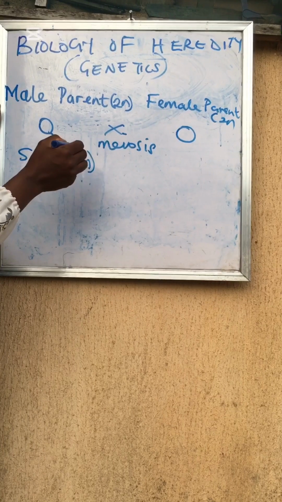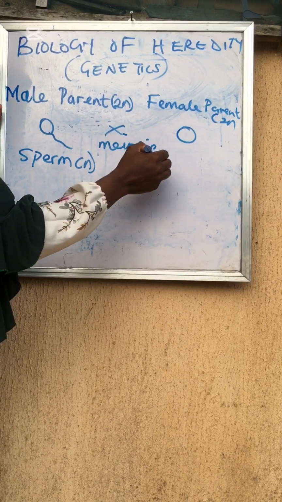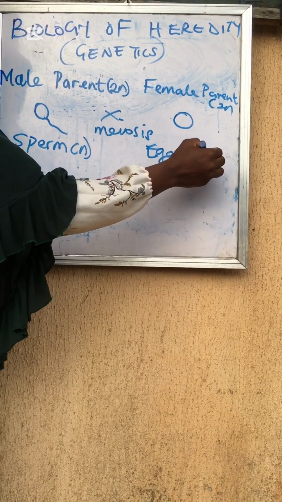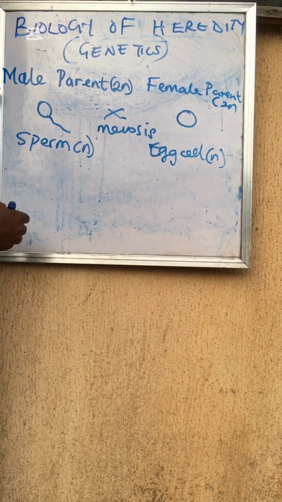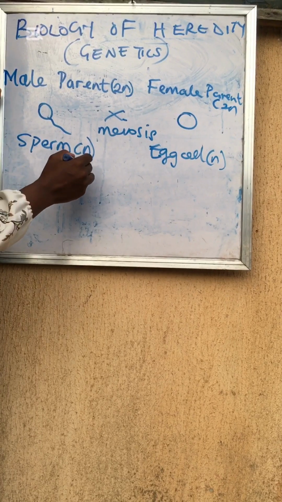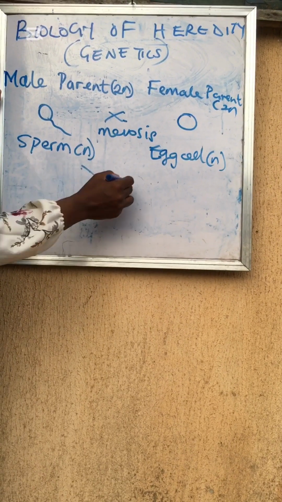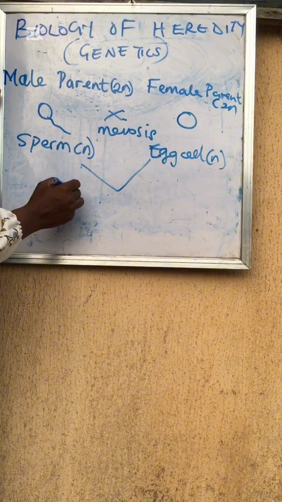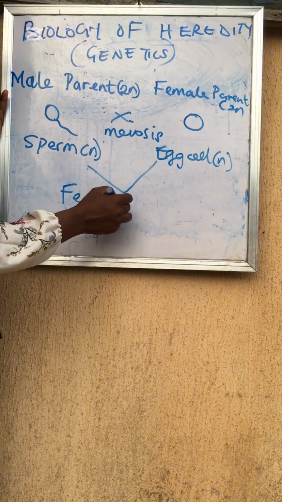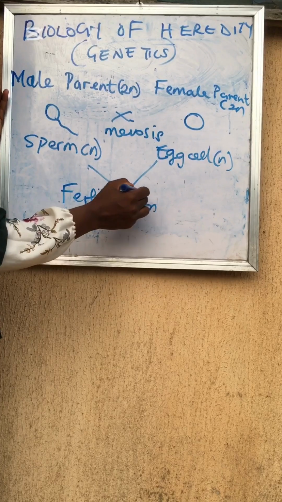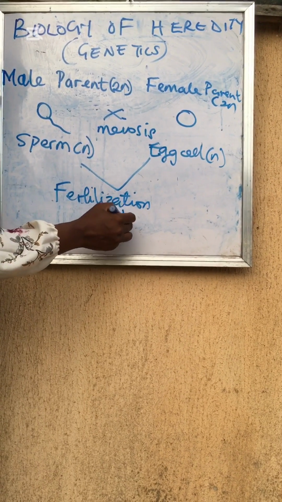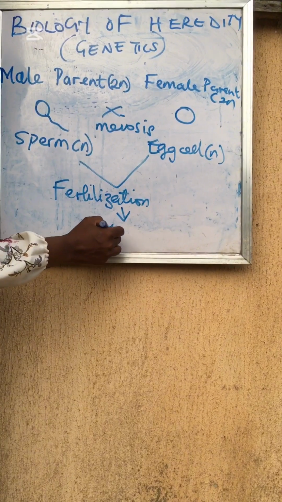Now, imagine the father has 23 pairs of chromosomes, which is represented as 2n. That is, the n is representing 23. So 23 times 2 will give you 46 chromosomes. The mother has the same number of chromosomes. Now, when the male sperm and the female egg cell come together, there is what we call cell division.